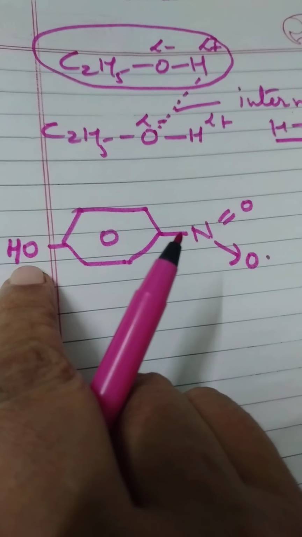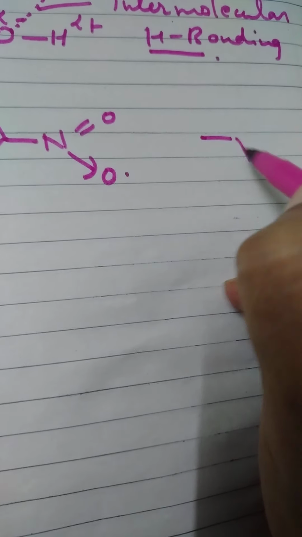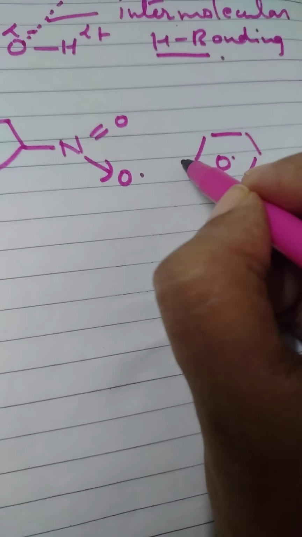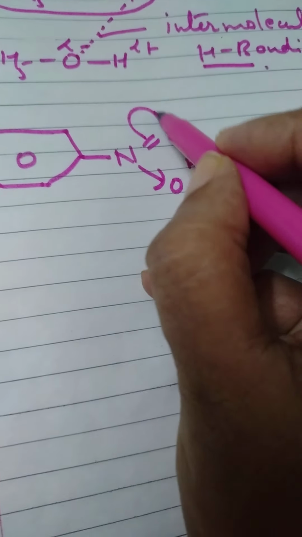Now this OH hydrogen cannot be connected to this oxygen. So what will it be connected to? We will have another molecule. Okay. And this side again OH group. And again N double bond O and O. So what will happen? Here this oxygen will be negatively charged and nitrogen positively charged.